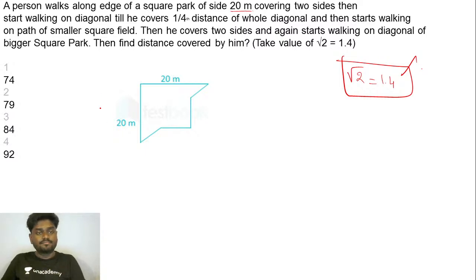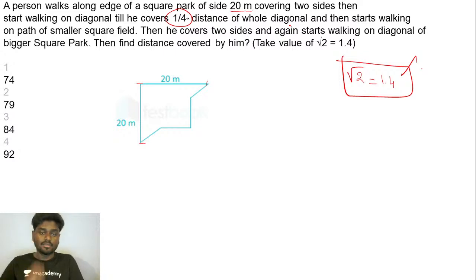A person walks along the edge of a square park, side 20 meters, covering two sides. So he has covered this and this. He has walked 40 meters covering two sides, then starts walking on the diagonal. He walks on the diagonal till he covers 1/4 of the distance of the whole diagonal.